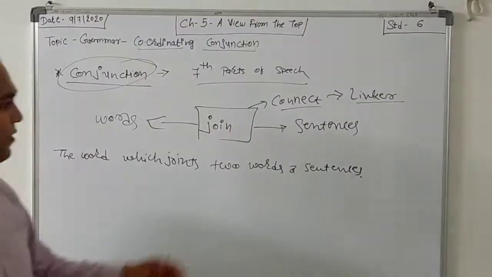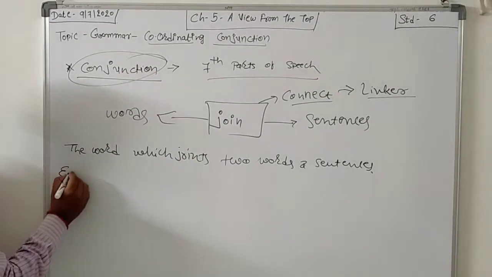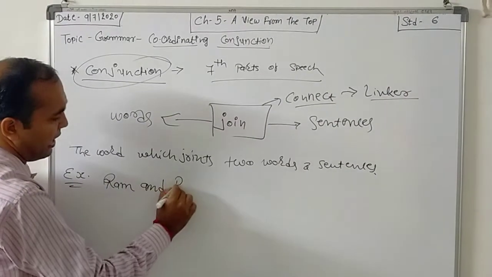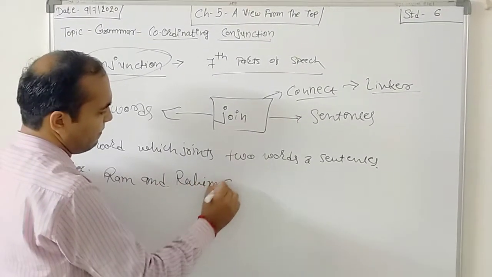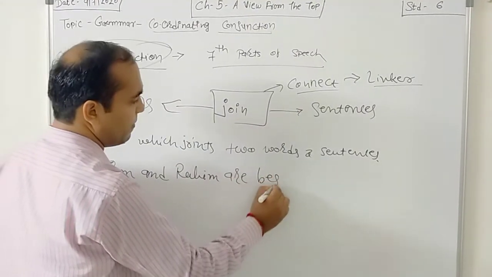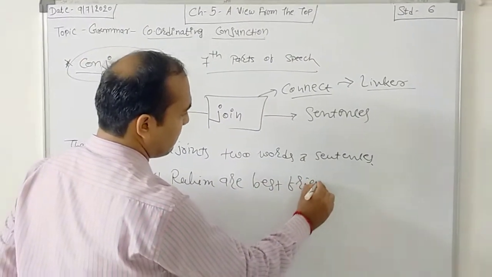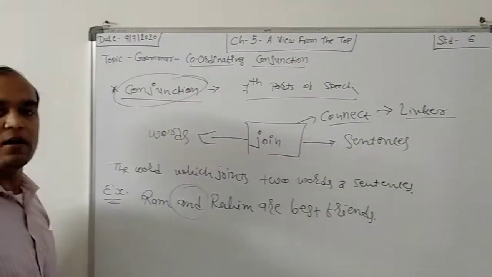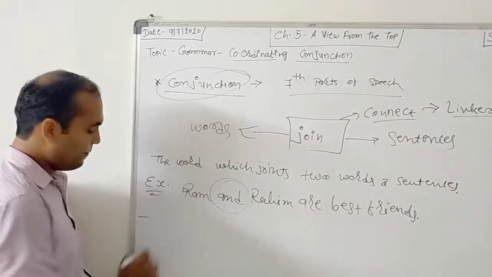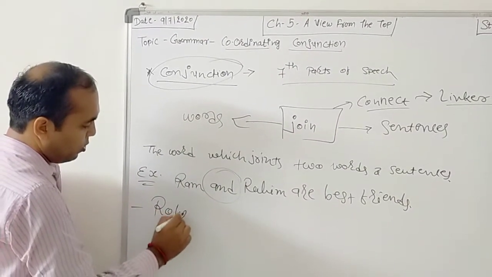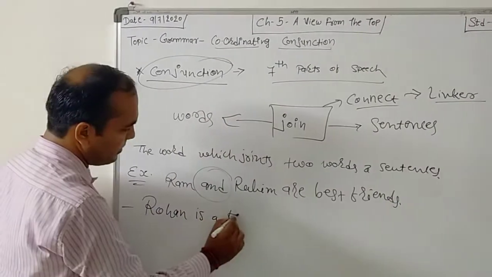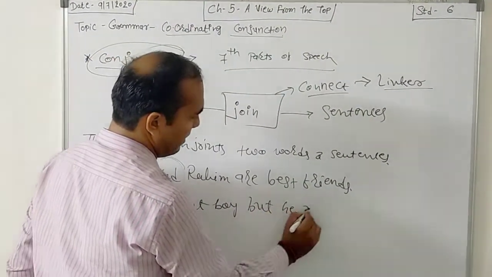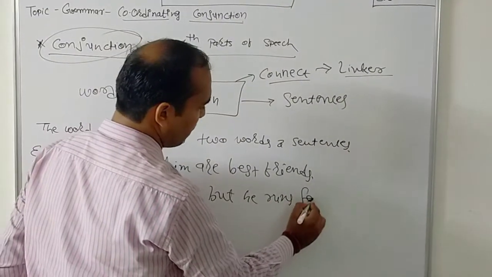Now these are the words. For example, Ram and Rahim are best friends. Now see, and is a conjunction. Another example, Rohan is a fat boy but he runs fast.